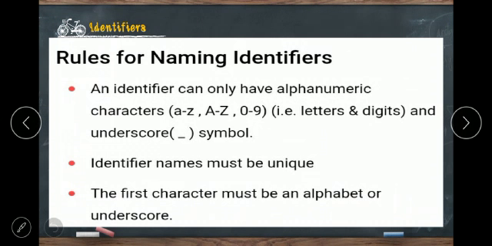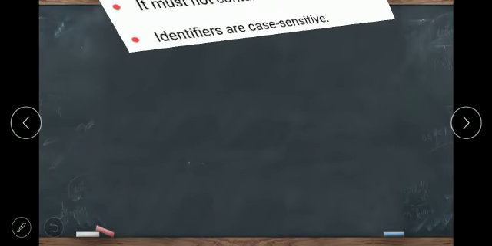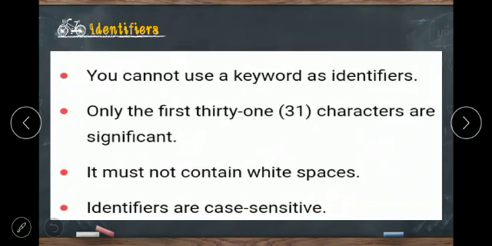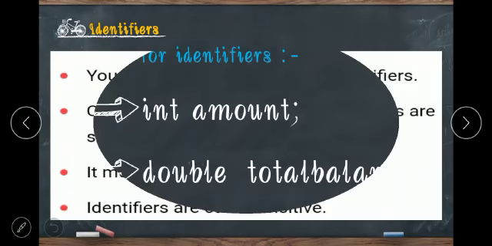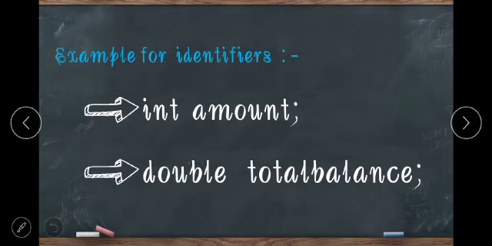Identifier names must be unique. The first character must be an alphabet or underscore. You cannot use a keyword as an identifier. Only the first 31 characters are significant. It must not contain white space. White space means blank space here. Identifiers are case sensitive. Here is an example.